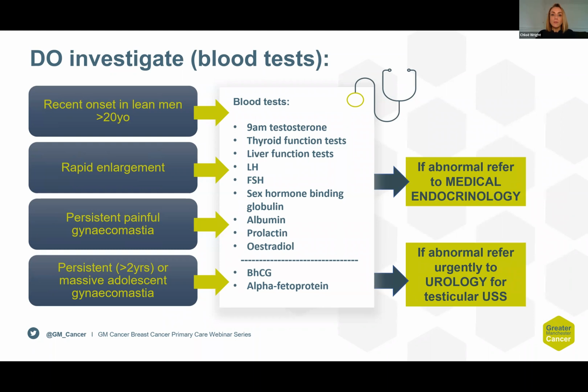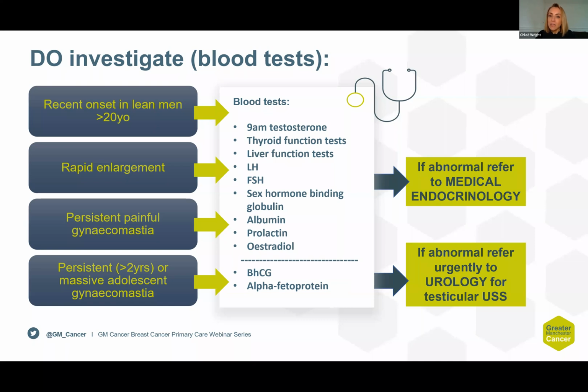Those for whom we recommend do have further investigations are if it is recent onset in lean men over the age of 20, if there is rapid enlargement, if there is persistent painful gynaecomastia, or if it is persistent, that is greater than 2 years, or a massive adolescent gynaecomastia. And we recommend that they are investigated with the blood tests as described here.